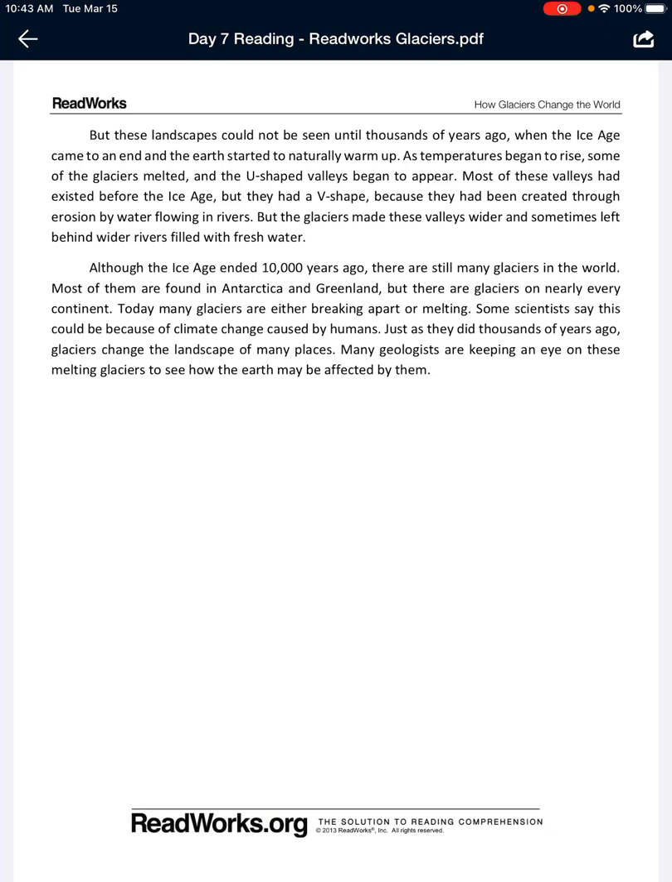Although the Ice Age ended 10,000 years ago, there are still many glaciers in the world. Most of them are found in Antarctica and Greenland, but there are glaciers on nearly every continent. Today, many glaciers are either breaking apart or melting. Some scientists say this could be because of the climate change caused by humans. Just as they did thousands of years ago, glaciers changed the landscape of many places. Many geologists are keeping an eye on these melting glaciers to see how the Earth may be affected by them.